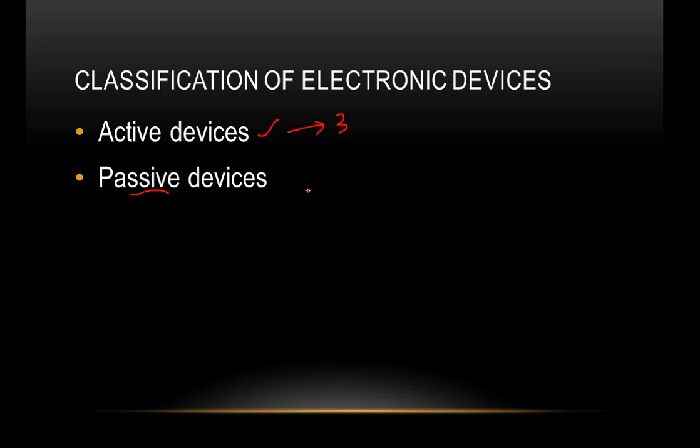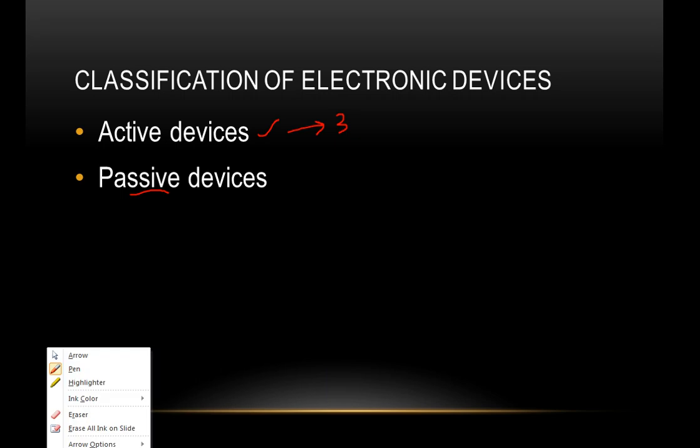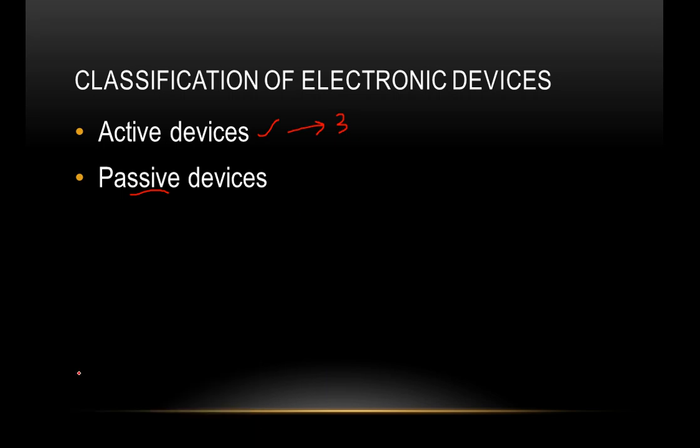A device which can dissipate energy is called a passive device. An example of a passive device is the resistor, which is capable of dissipating energy. And a device which can store energy: the inductor and the capacitor are the energy storing elements. So those are also passive devices.